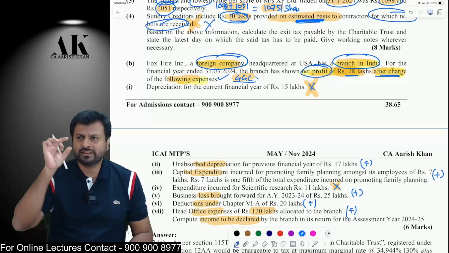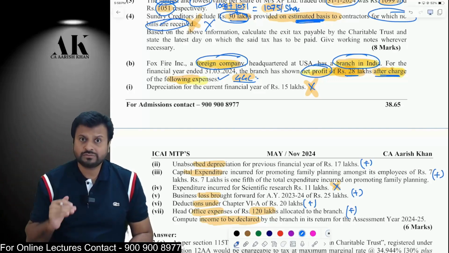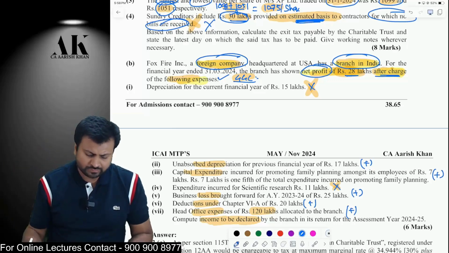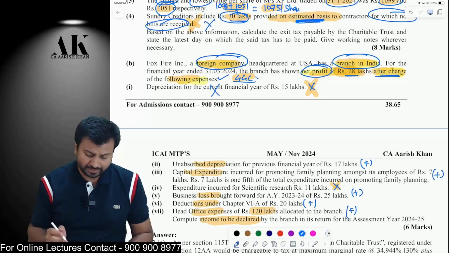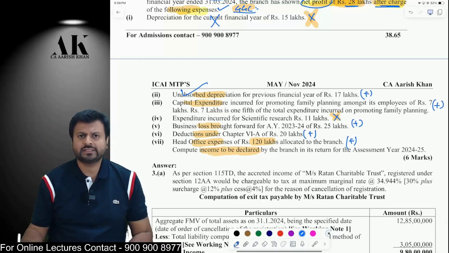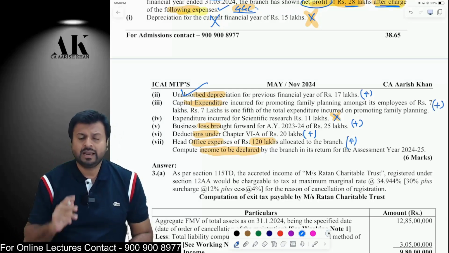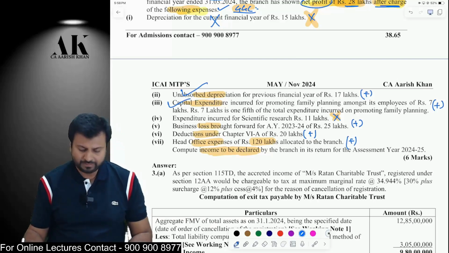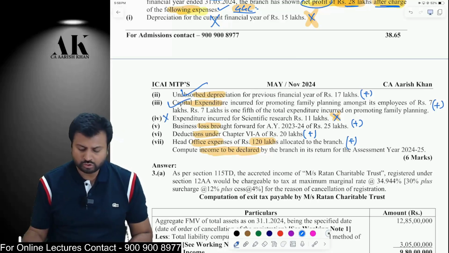What is adjusted total income? Adjusted total income is nothing but total income plus few items which are reduced. All those items which are reduced from the profit, which have reduced the total income, you have to add back. Which all things do I have to add back? Am I supposed to add the current year depreciation? No. Current year depreciation is not added back. Am I supposed to add back the unabsorbed depreciation? Yes. Go and see the formula of adjusted total income for the purpose of 44C. Unabsorbed depreciation is added back. Am I supposed to add the capital expenditure of family planning? Yes. Capital expenditure of family planning is added back. Am I supposed to add the current year expenditure of scientific research? No. That is not added back.